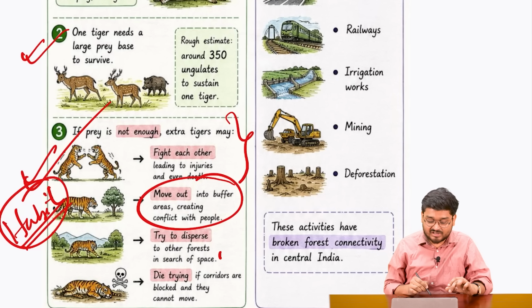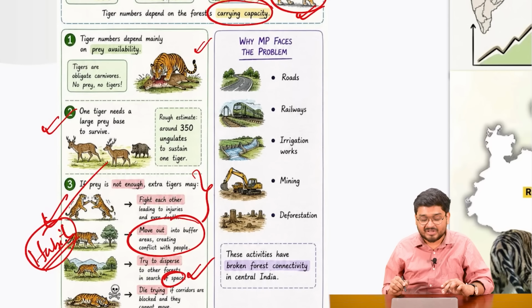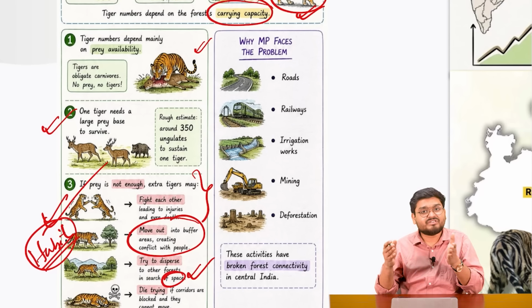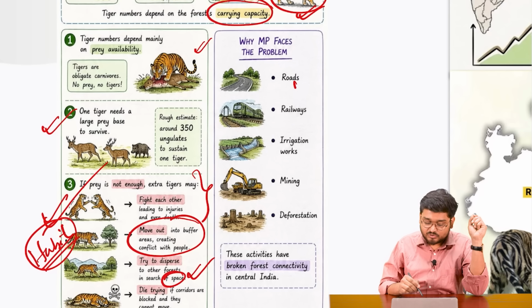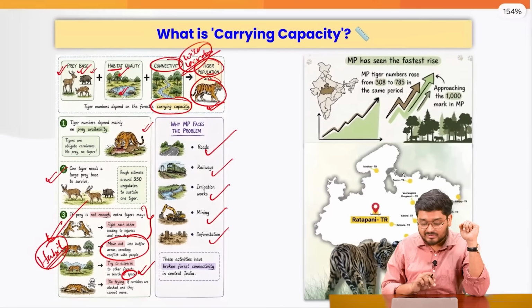And if the tigers are coming out more in search of space and also in search of prey, that is leading to tiger and human conflict, right? Because of the huge amount of cattle being left abandoned, and the roads, railways, irrigation works, mining, and deforestation activities, right?